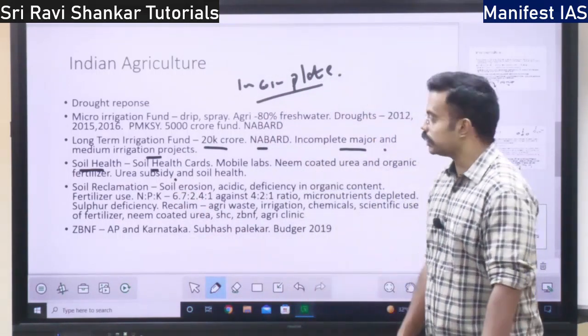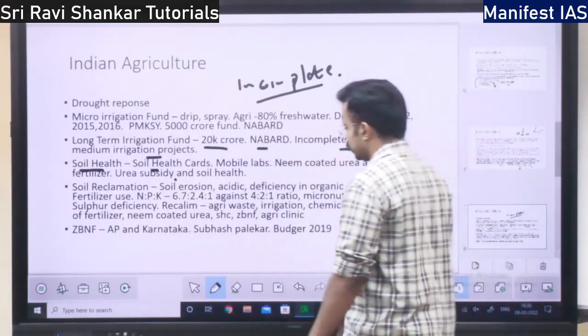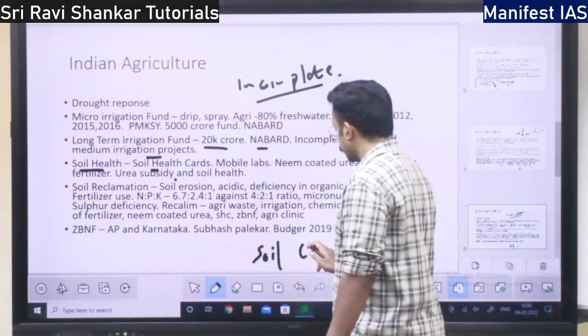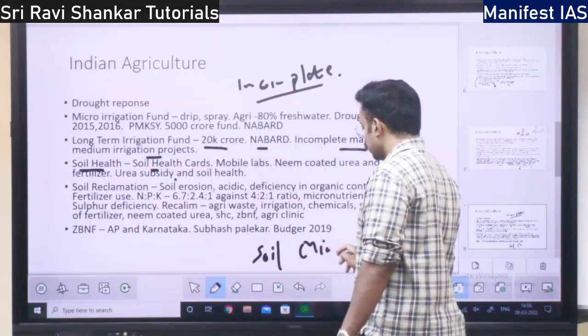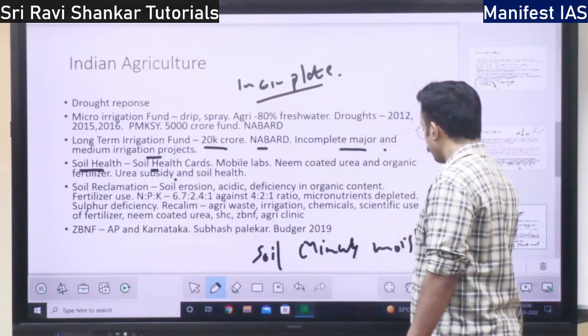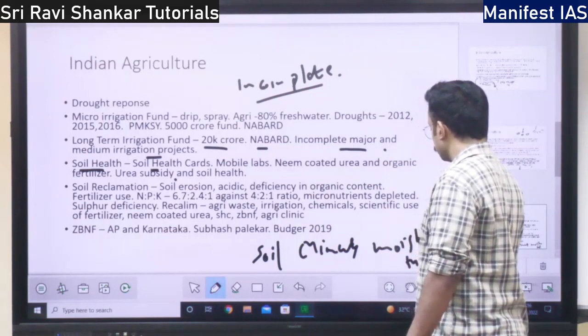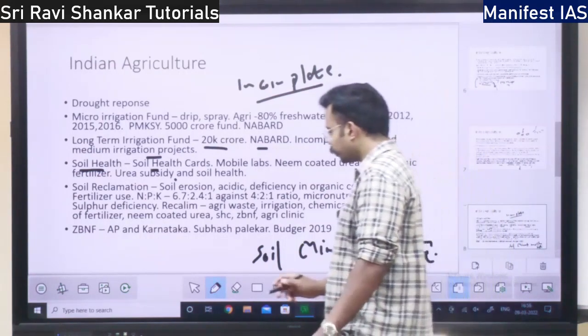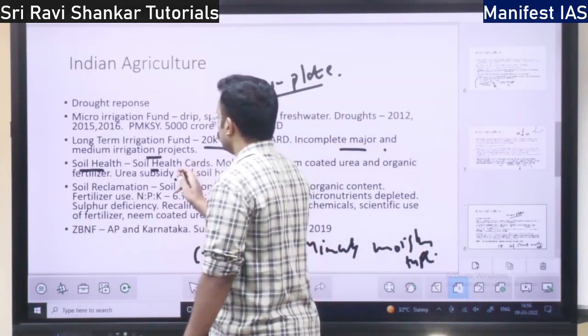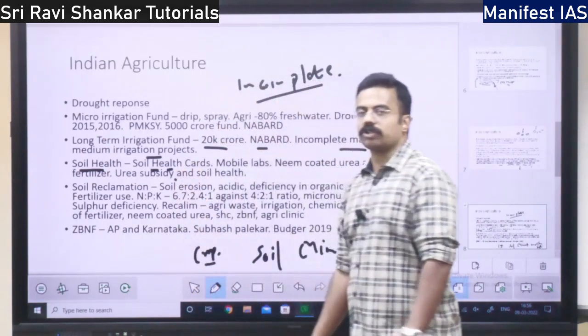Yesterday I told you what all the soil health card measures. So it measures the soil fertility. What chemicals or what minerals are there in the soil, right? What is the soil moisture? What type of soil it is, right? And what is the crop that is suitable for this kind of soil? All these are mentioned in the soil health card.